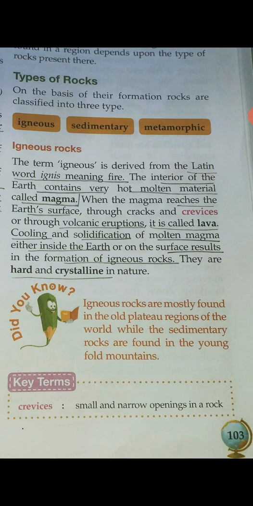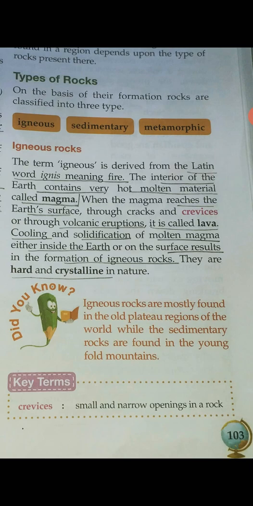Now, what about extinct volcanoes? You know what extinct volcanoes are? The volcanoes which have not erupted in human history, that is counted as 10,000 years, and are not expected to erupt any time in future, those are called extinct volcanoes. So now you know about active, dormant and extinct volcanoes.